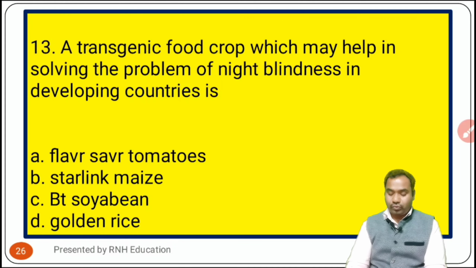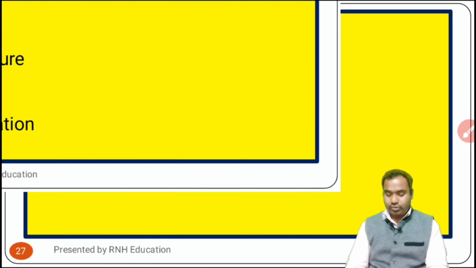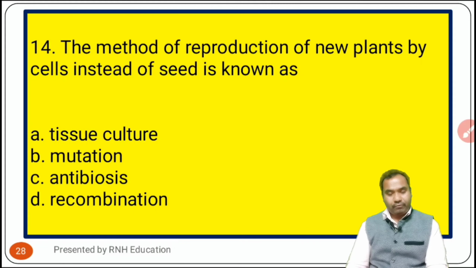A transgenic food crop which may help in solving the problem of night blindness in developing countries is. Options are A, Flavr Savr tomatoes. Option B, Starling maize. Option C, BT soybean, and option D, golden rice. Now see the answer. The answer is option D, that is golden rice. Now I am going to the next question, that is question number 14.